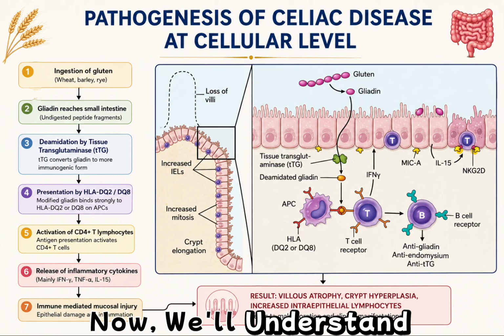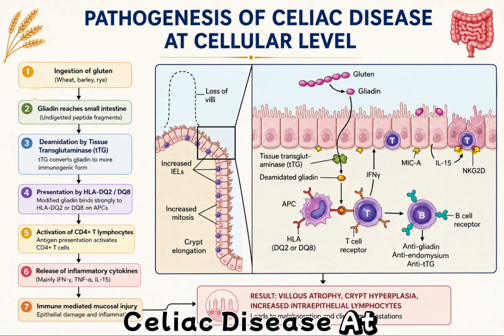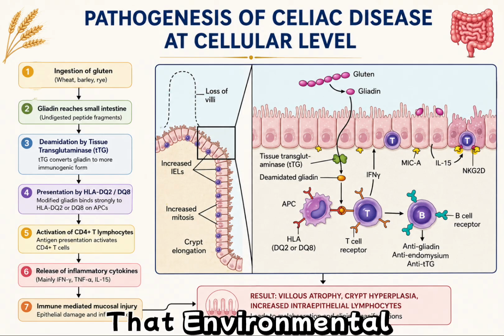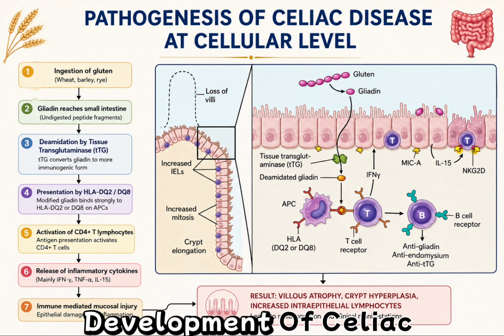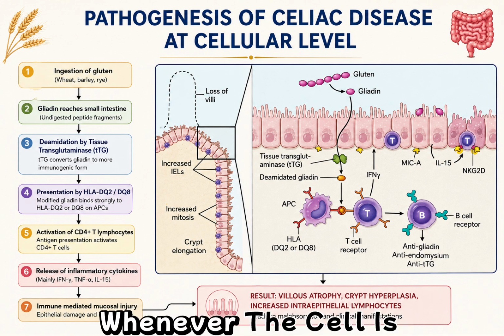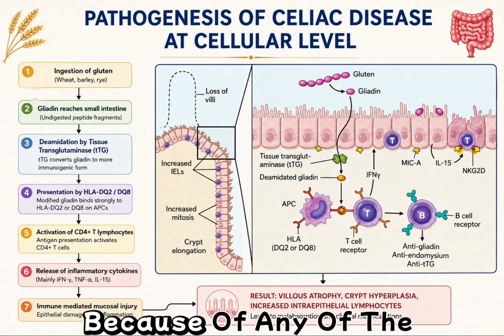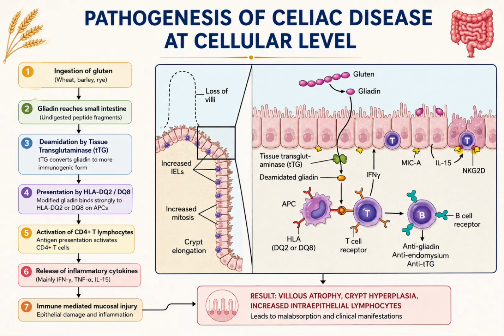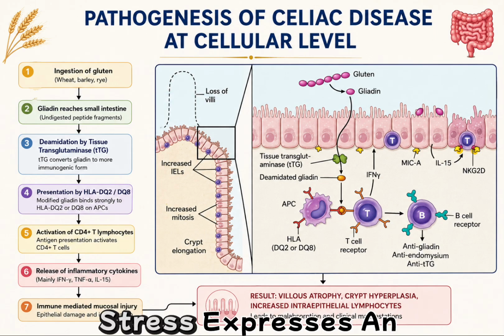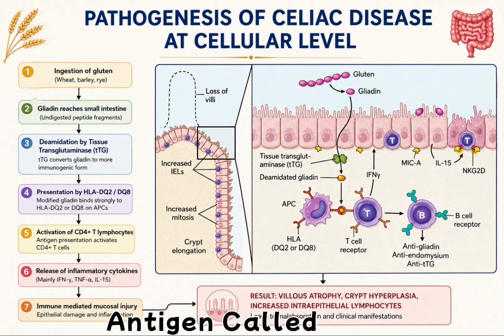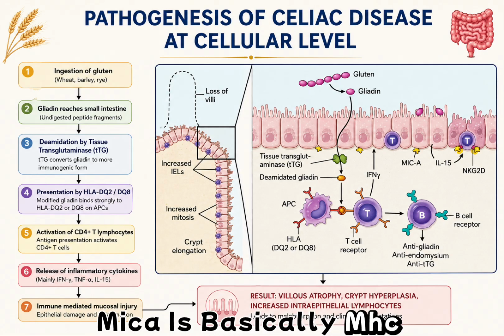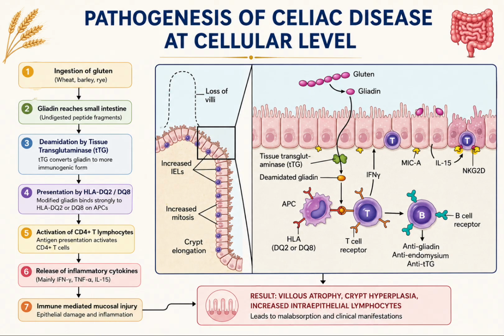Now, we'll understand the pathogenesis of celiac disease at cellular level, and the entire pathogenesis is depicted in this small picture. I had mentioned that environmental factors play a major role in the development of celiac disease. Whenever the cell is under stress, because of any of the triggering factors I have mentioned earlier, it expresses an antigen called MICA, which is depicted in the picture also. MICA is basically MHC class 1 chain related protein.